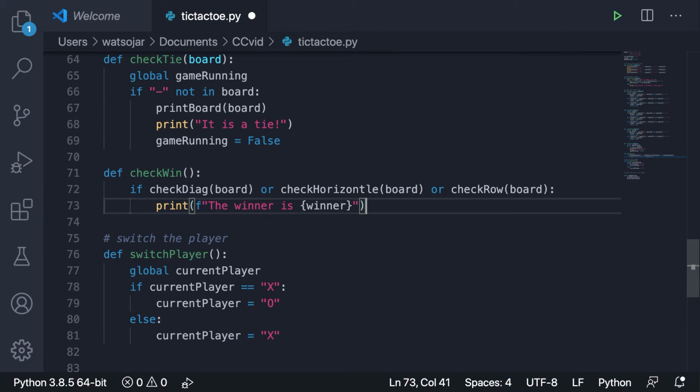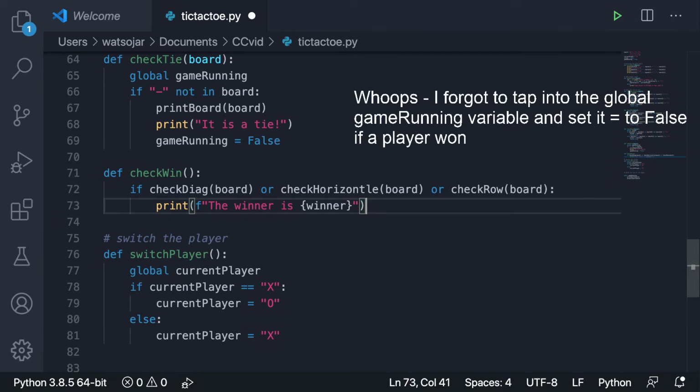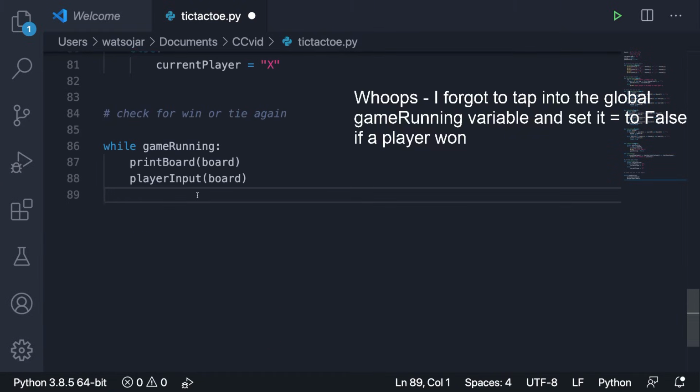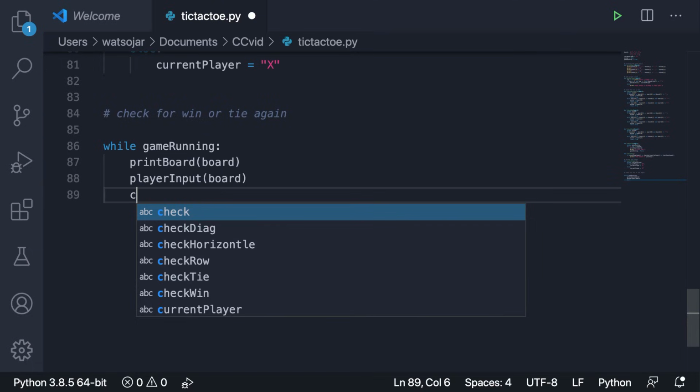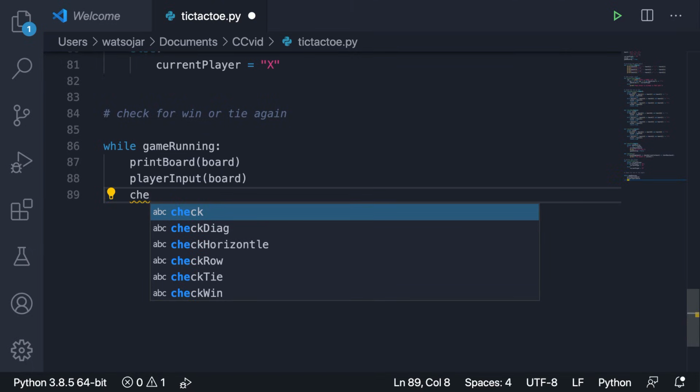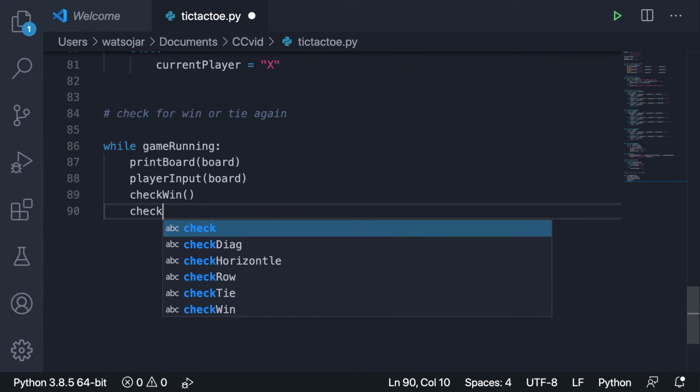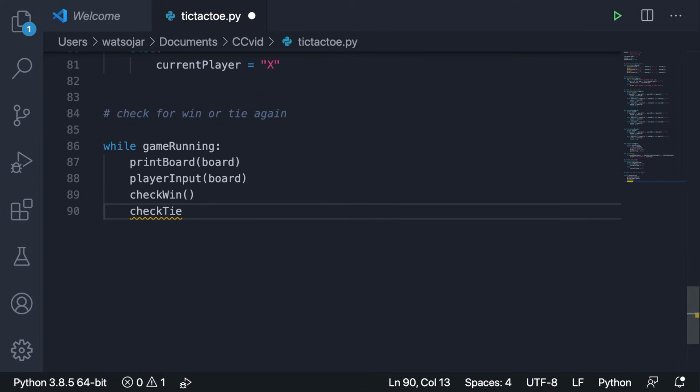Okay, and then what we can also do is, now that we have this made, we can come down to our game loop and we can take the player input and then we can check win, and then we can check tie, and then we can actually call that switch player method.